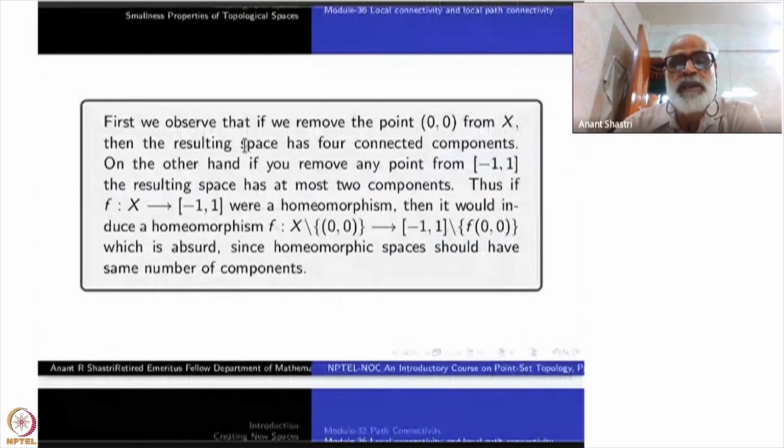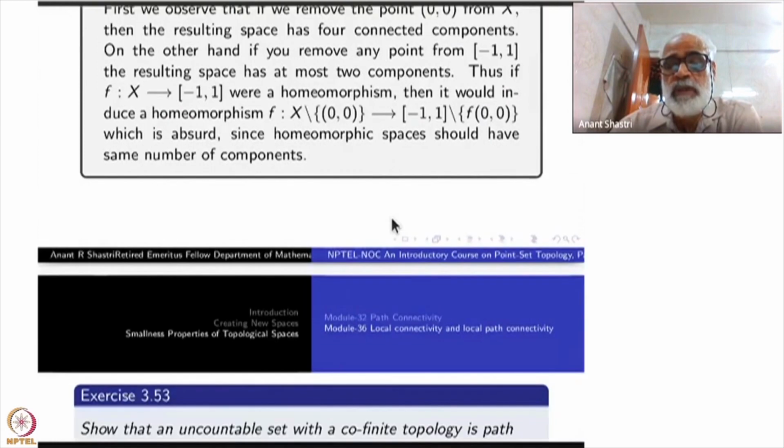Okay, so that is the gist of this one. X minus (0,0) to [-1, +1] minus f(0,0) will be a homeomorphism. This has 4 components. This has at most 2 components, in some cases 1 component. So that is a contradiction.